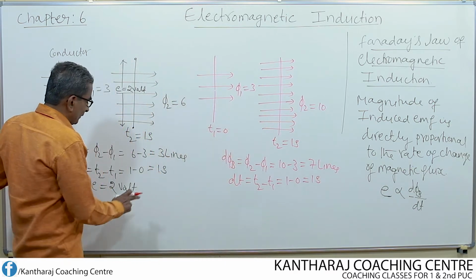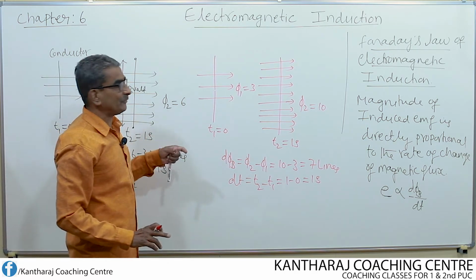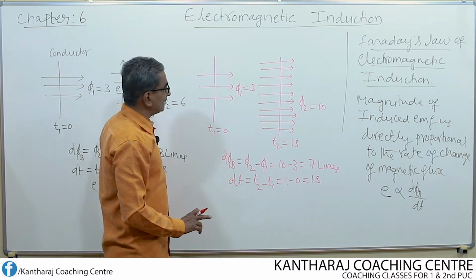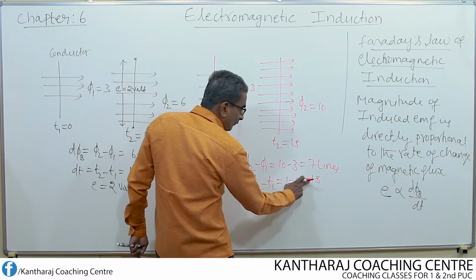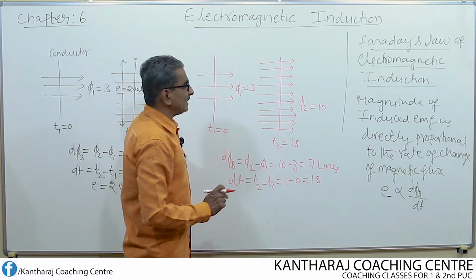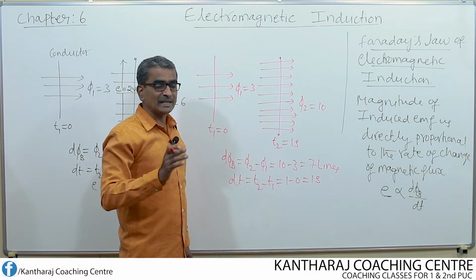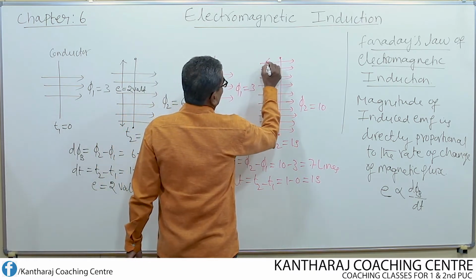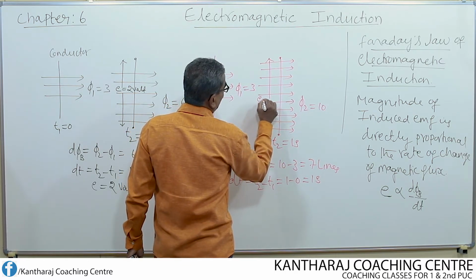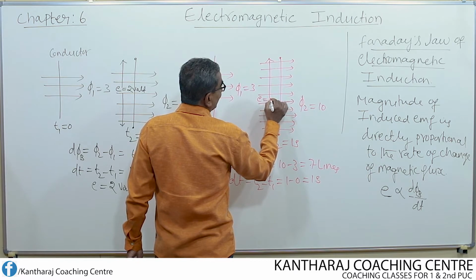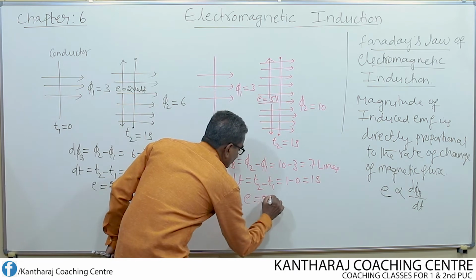In the previous case, for 1 second, 3 lines of force linking with the conductor got changed. As a result, 2 volt of EMF is induced between the two ends of the conductor. Now with the same conductor, due to change of 7 lines of force in the same 1 second, does the magnitude of induced EMF between the two ends of the conductor remain 2 volt? No, it should increase. Certainly it will increase. Let that induced EMF now be, let us say, 5 volt. Induced EMF is equal to 5 volt.